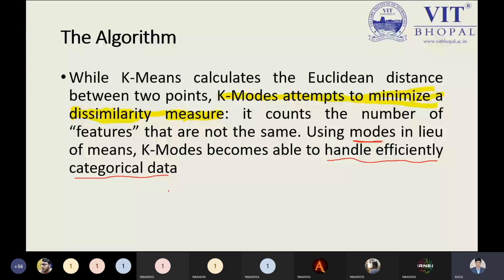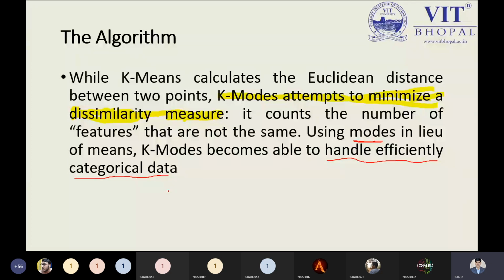Dissimilarity features means we are just counting the number of features that are not the same. And by using the mode operation rather than the means, we can handle categorical data efficiently. That is a statement which describes each and every point properly. I have my algorithm in a simple way, so step by step we will learn by the numerical way so you can understand simply.